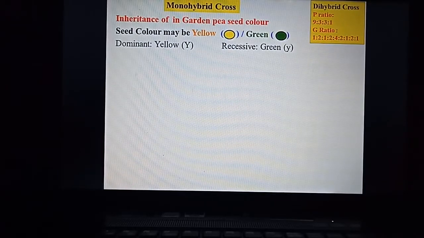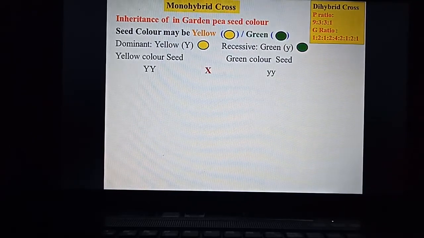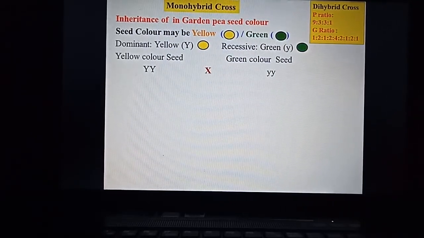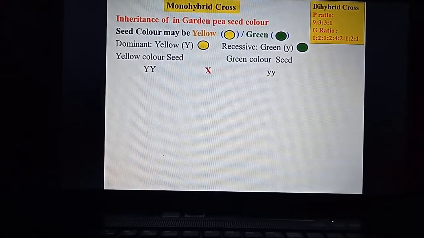So here the dominant allele is yellow, genotype capital Y, and the recessive allele is green, genotype small y. So now we'll cross the yellow color seed plant with the green color seed plant. The genotype of yellow color seed is capital Y because it is dominant, and the genotype of green color seed is small y.